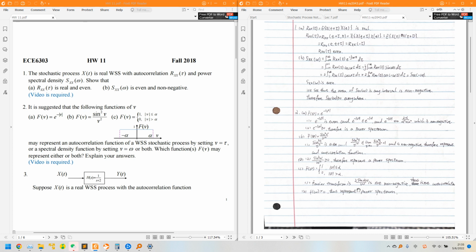It's a power spectrum. And for the function b, which is f of v equals sine v squared over v squared.